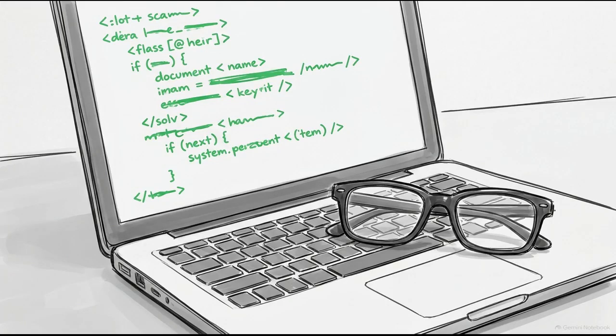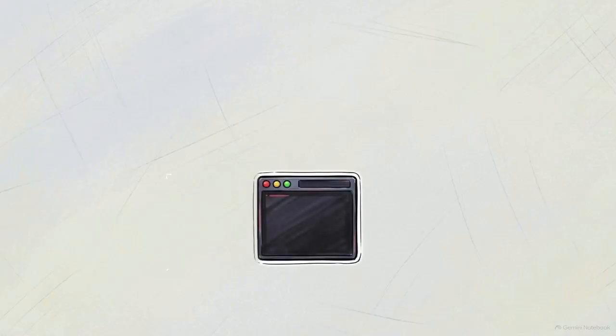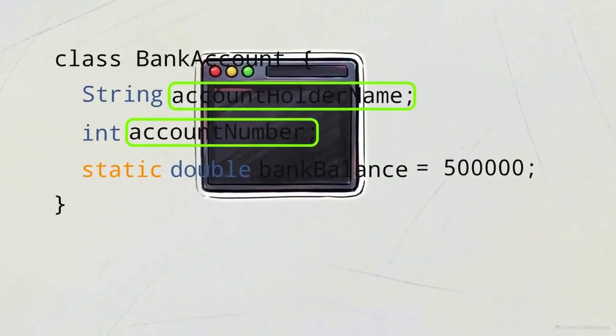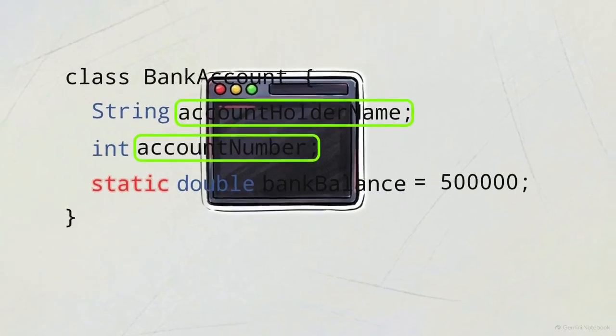We need to play debugger and dive straight into their backend Java code before this financial dispute leads to a class action divorce. Scanning the bank account class, everything looks normal at first glance. Standard variables like account holder name and account number are properly declared. Then we find the code that broke the household. Static double bank balance equals 500,000.